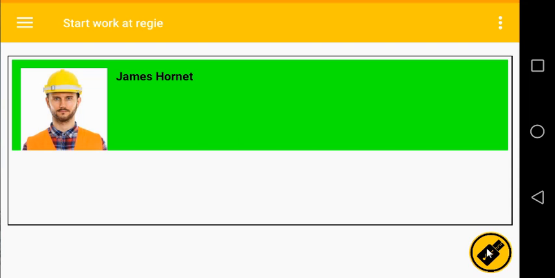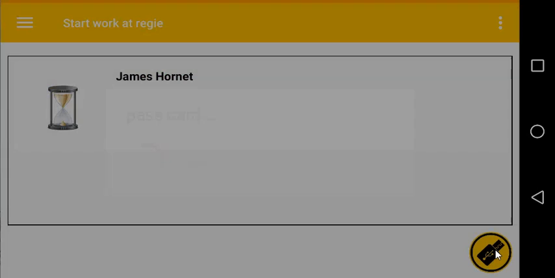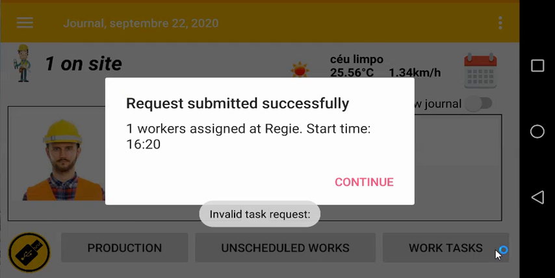Next, you will be asked to pass the engineer's card, or to have the engineer authenticate on the software on his end, and this way he is giving permission for the works, and that he's aware of the start time of the works. So in this particular case, I will be using the engineer smart card, and the request is submitted.